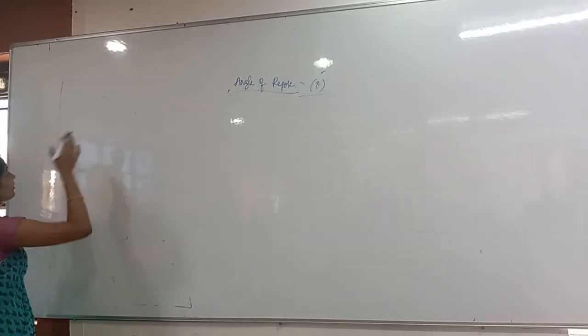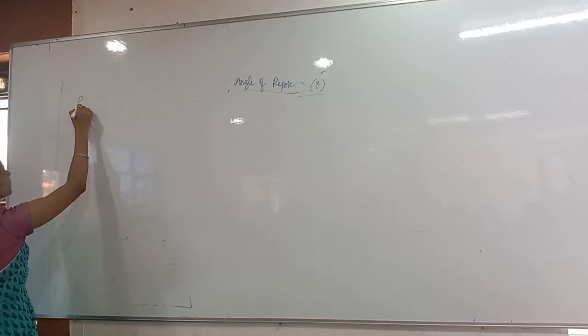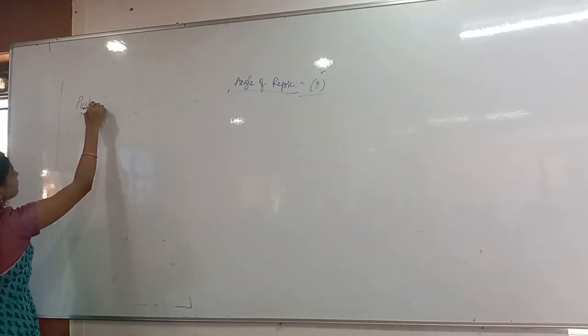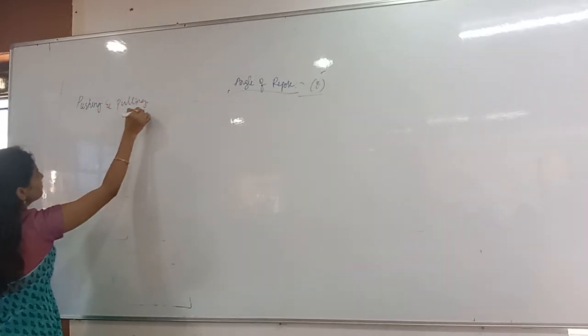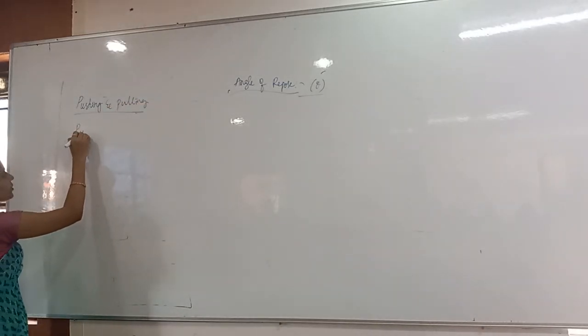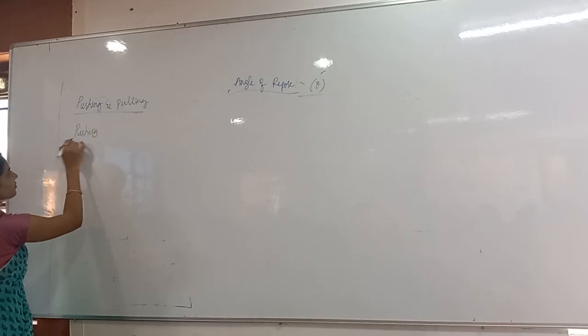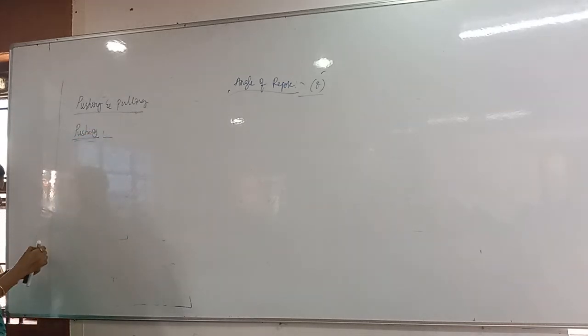Next one, what I said, pushing and pulling, no? In that, first of all pushing. Pushing case.